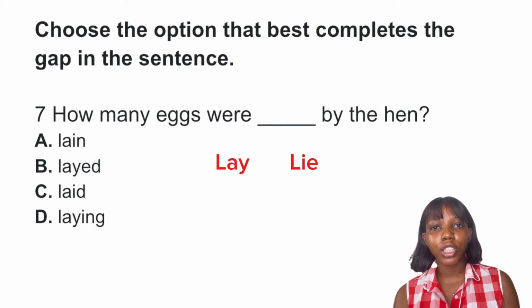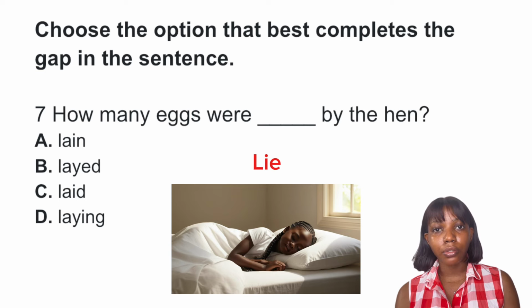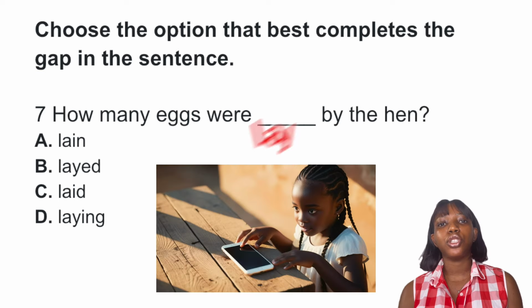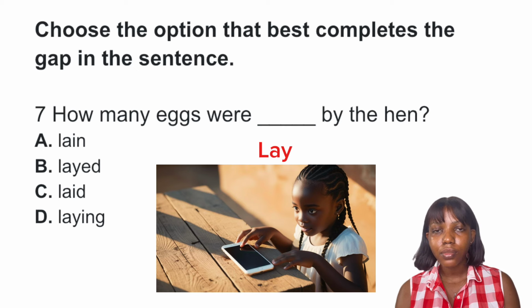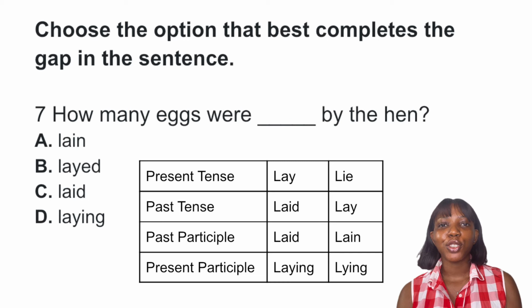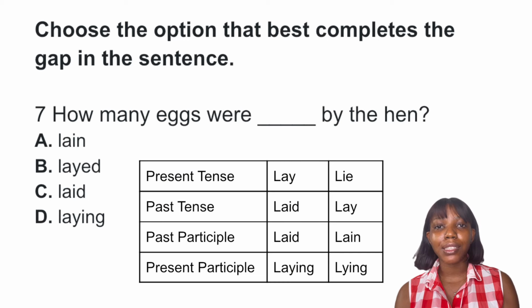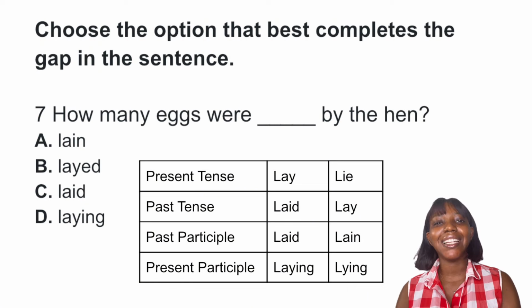Now, how do you differentiate? How do you know the meaning? Lie is you're doing it to yourself: I lie down. Lay is you're doing it to something else: I lay my phone on the table. Do you understand? Now, let's take a look at the past tense forms. The past tense of lay is laid. The past tense of lie is lay.